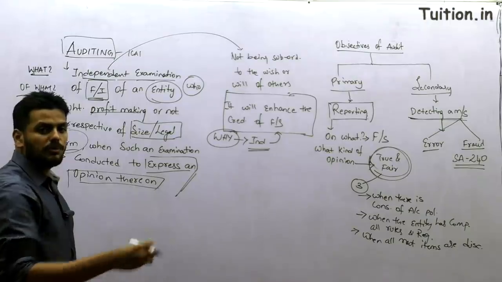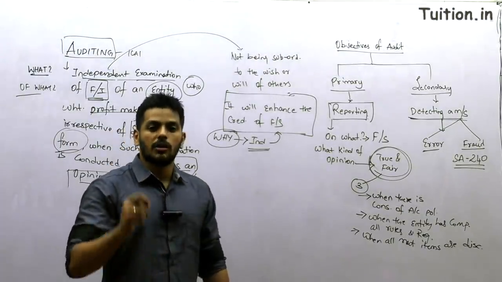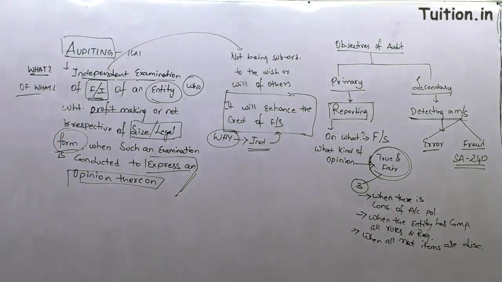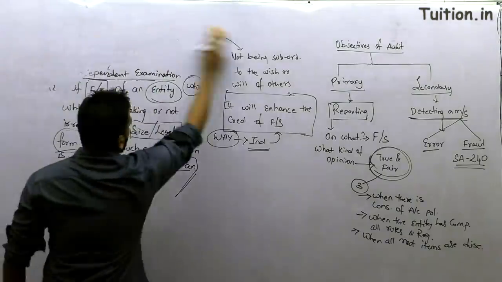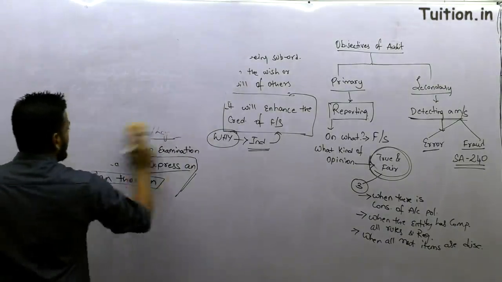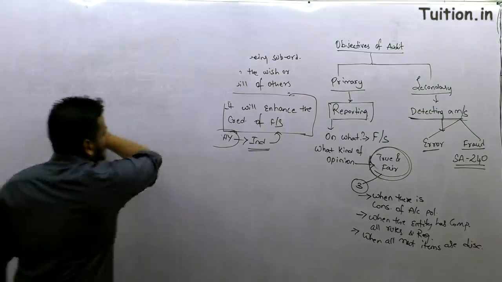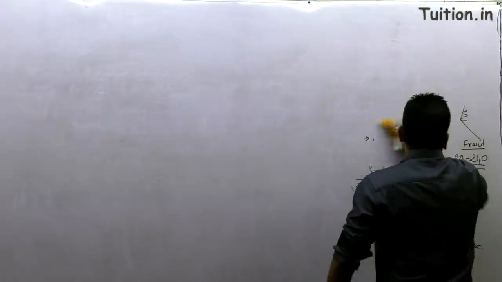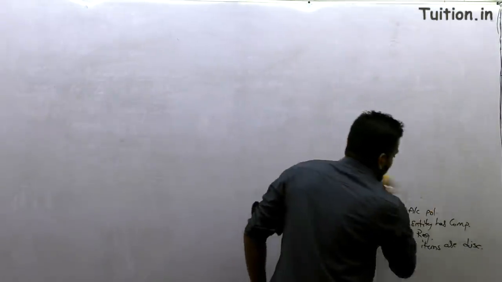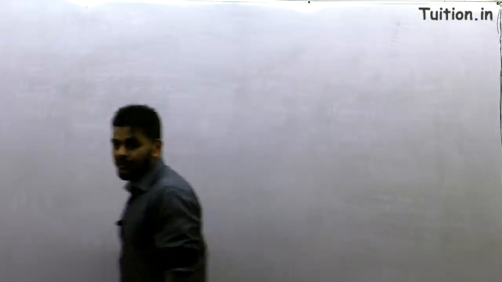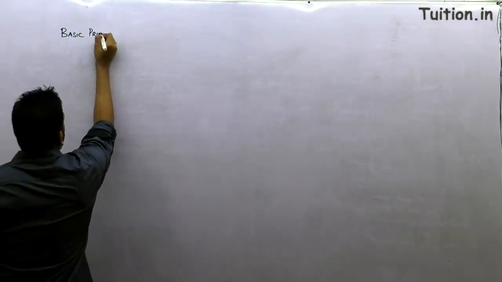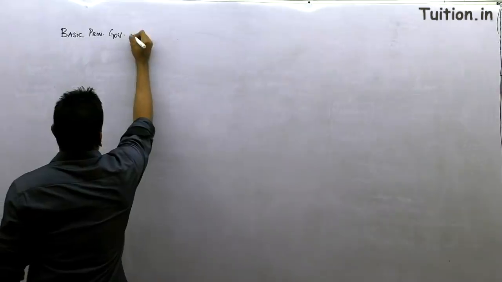Let me get to one of the most important questions at your IPCC level, just talking about basic principles governing the audit. Moving up next will be basic principles governing the audit. Let's look at what are some of the basic principles that are governing the audit. There are 9 basic principles, and I have a way whereby we don't forget even one, right? 9 basic principles which are governing an audit, and it's one of those questions that has always been asked for 8 marks in the exam.